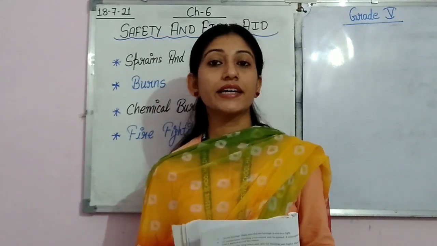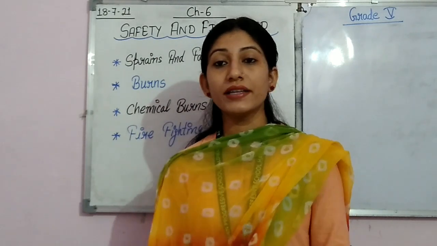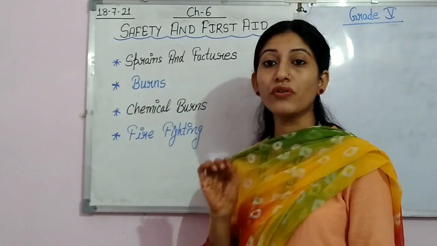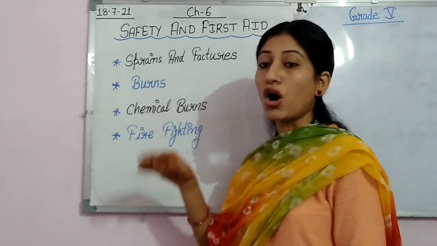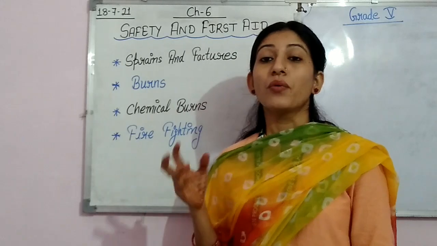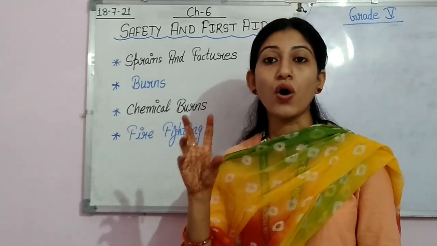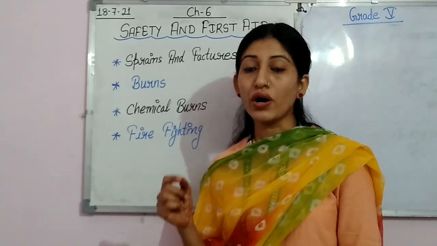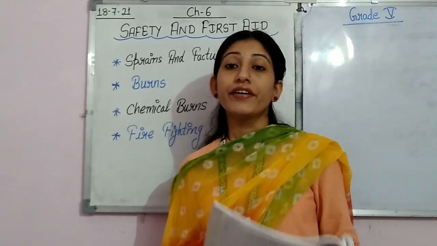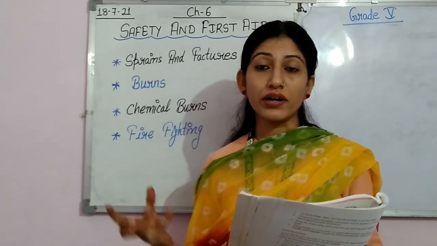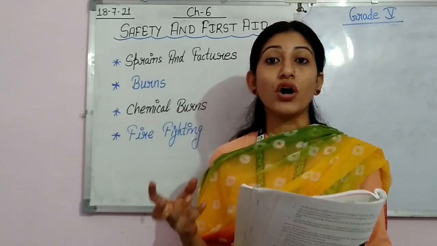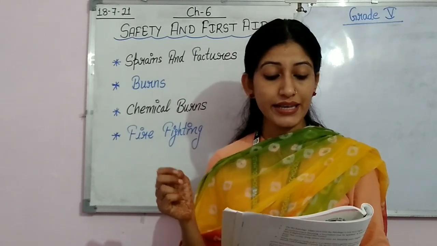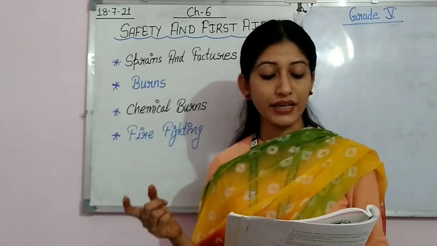Now, the second thing is burns. So, beta, the second topic that we are going to discuss is burns. Now, you know very well what burns are. See, when we touch some hot object, or fire, or boiling water, or boiling milk, or a very hot utensil, then what happens? The skin gets burned.